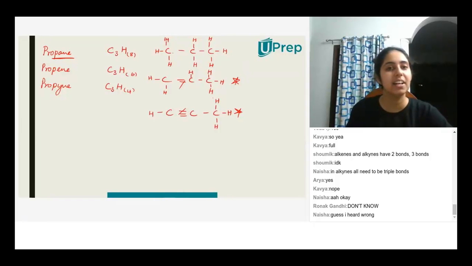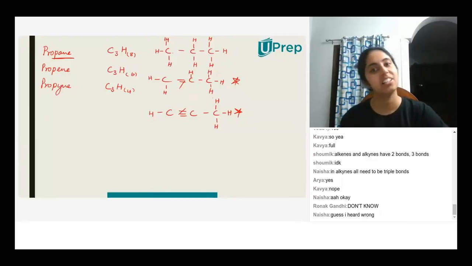Yes, Ronak? But propane, if we break it, then it will become an alkene. Propane is already an alkane, right? Not propane, propene. It is an alkene, but if you break it, it's an alkane.